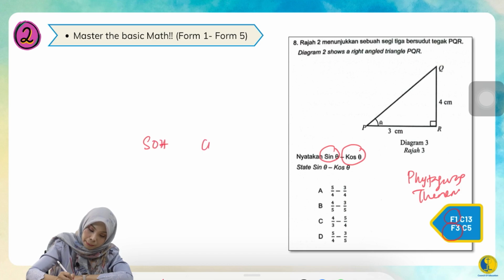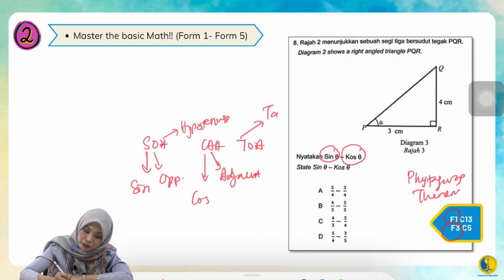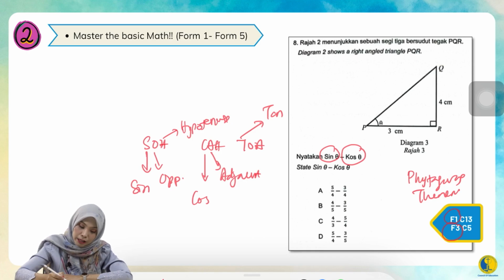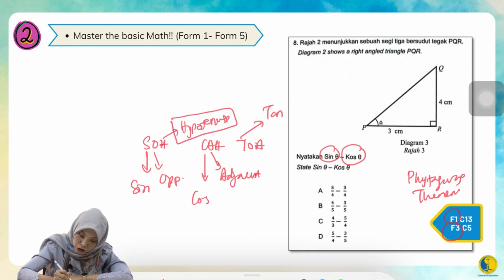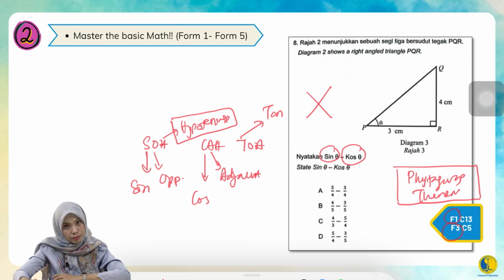So, SOH CAH TOA, very famous. S stands for sine, O for opposite, H for hypotenuse. C stands for cos, A for adjacent, H for hypotenuse. T stands for tangent, O for opposite, A for adjacent. So what happens if you don't know the value of the hypotenuse, H, and you need it for cos and sine, because you don't know what the Pythagoras theorem is? You are unable to answer these questions, because it's not only about Form 3.